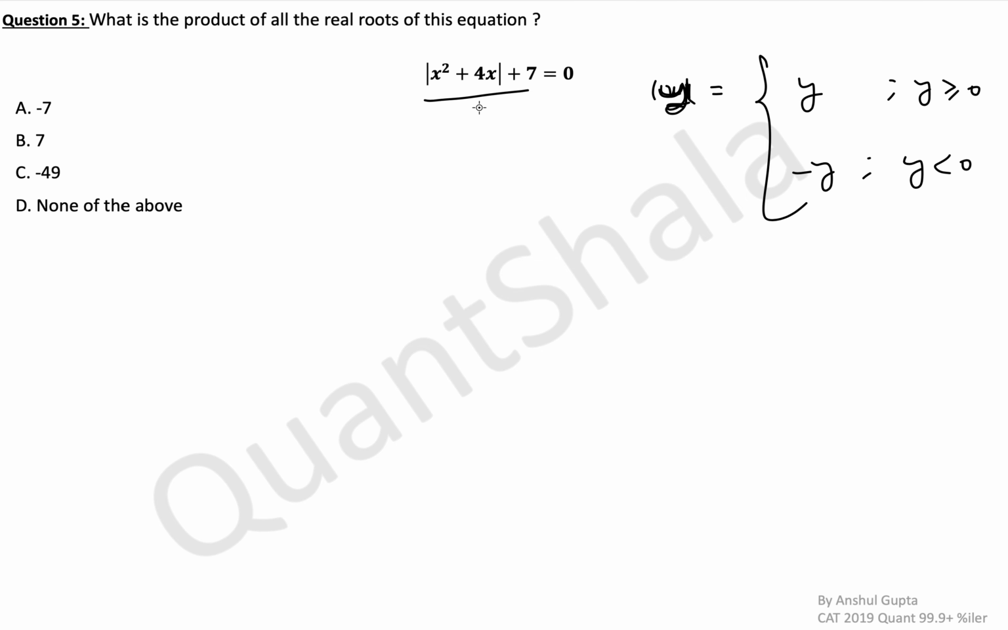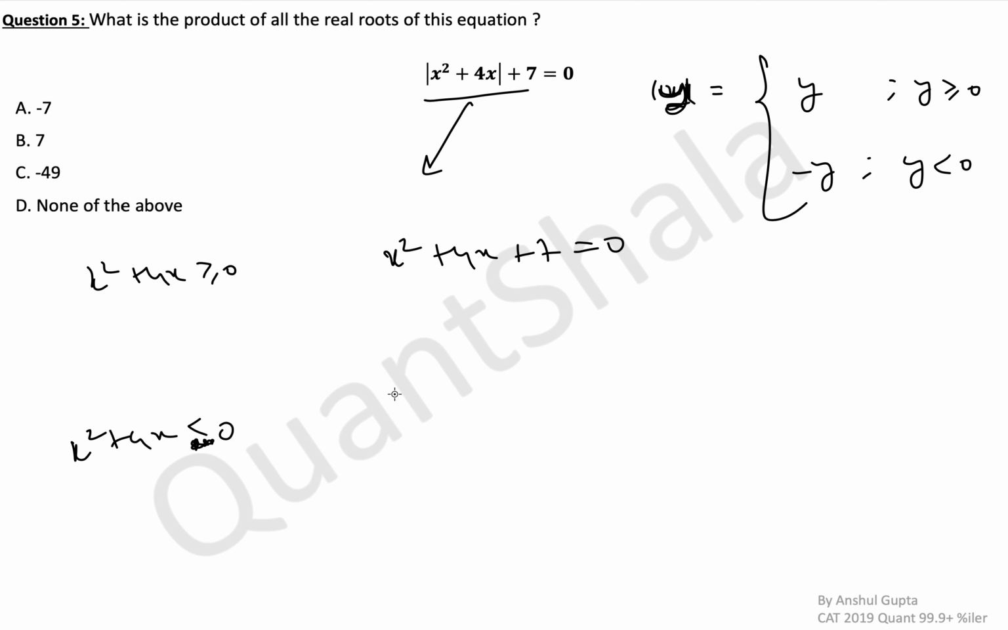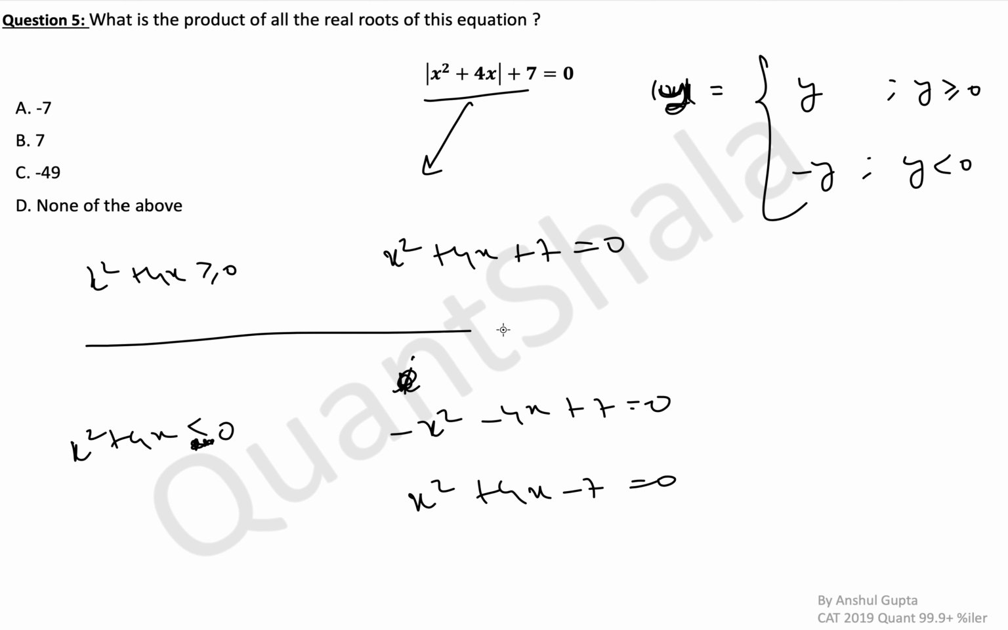So simply here we have 2 cases. If x squared plus 4x is greater than or equal to 0, the equation becomes x squared plus 4x plus 7 is equal to 0. If x squared plus 4x is less than 0, this becomes minus x squared minus 4x plus 7 is equal to 0, or you can write this equation as x squared plus 4x minus 7 is equal to 0. So we have these 2 cases. This is the condition and this is the equation.